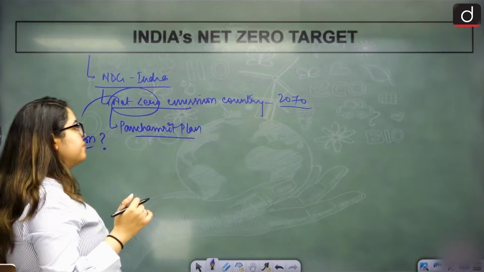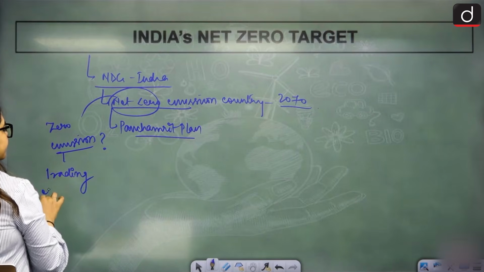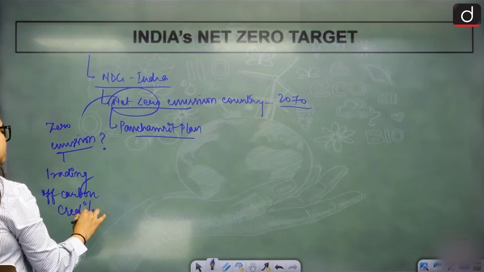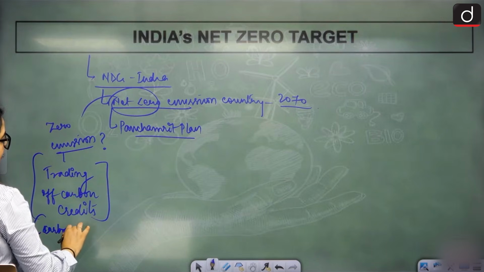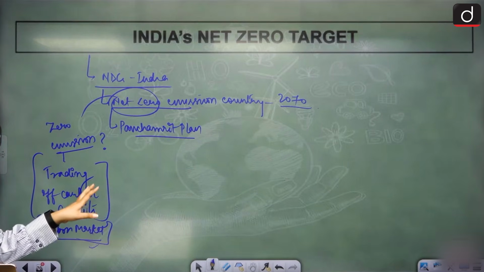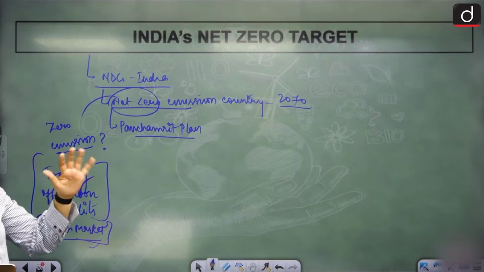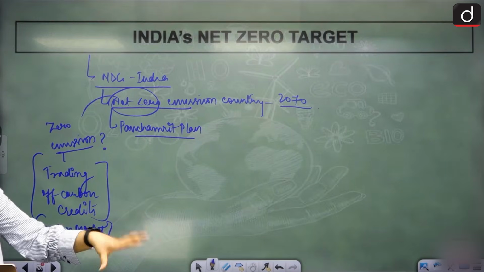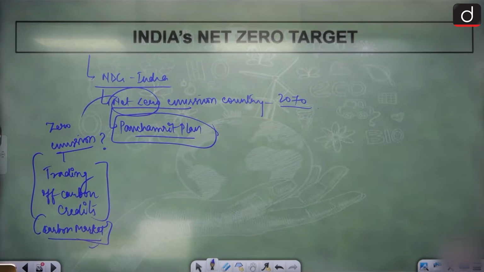How will it be zero? Because we will be trading off carbon credits. How will we do that? We'll talk about it in the carbon market topic, carbon finance. Okay, so let's put a pin onto this and move forward. It is just a state of balance where the amount of gases produced will also be removed. That's it. Right? That is our Panchamrit plan.